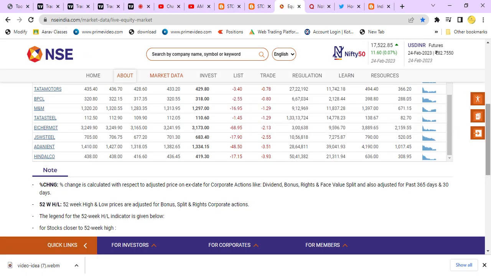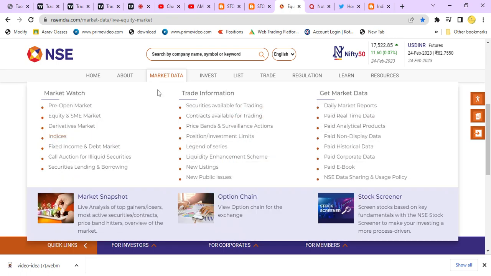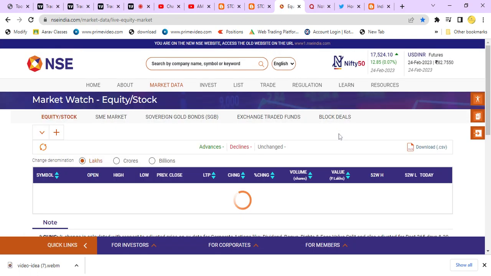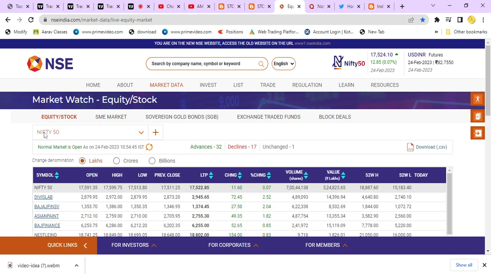If you click on nseindia.com, go to market data, and here you need to click on equity and SME. By default Nifty 50 will come. But if you are interested in some other sectors, or small cap, mid cap, large cap, you can select anything.